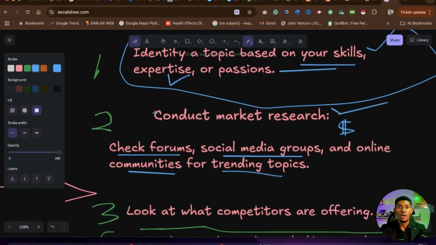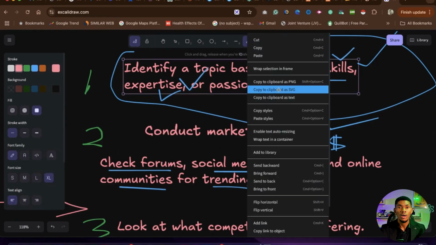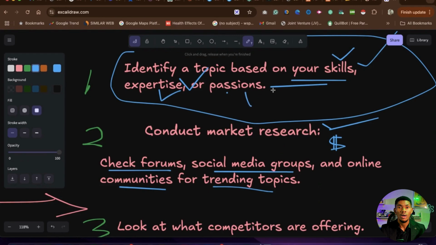So what do you need to do? You need to start to model what they are doing, so that you can now make it unique based on your own skill again, based on your own expertise, based on your passion. And another thing I will add here is your experience. Your experience is so important. Your experience says a lot, right?